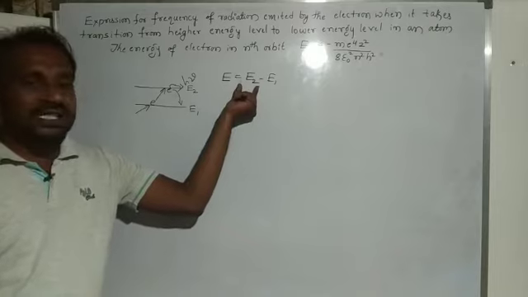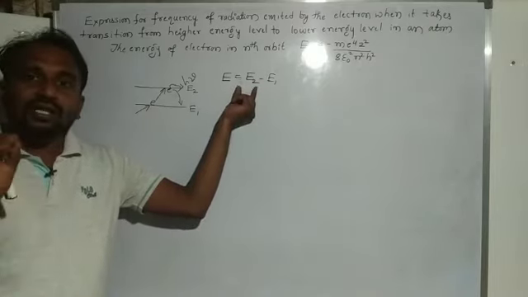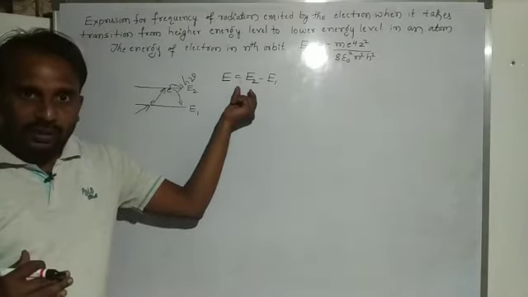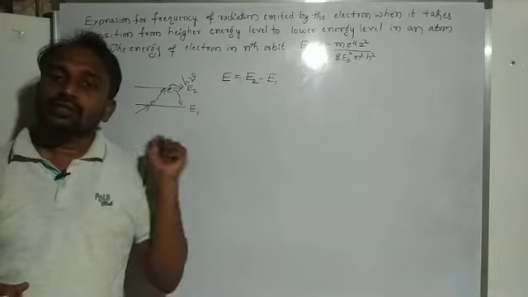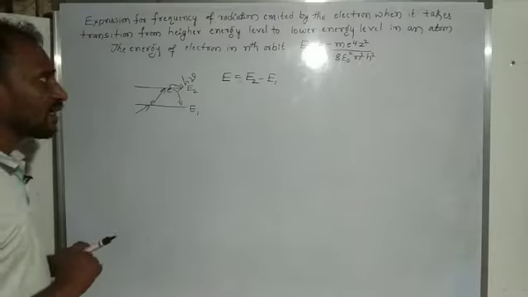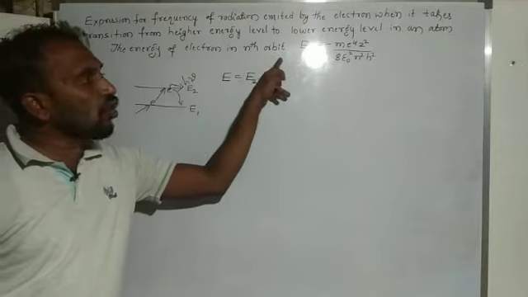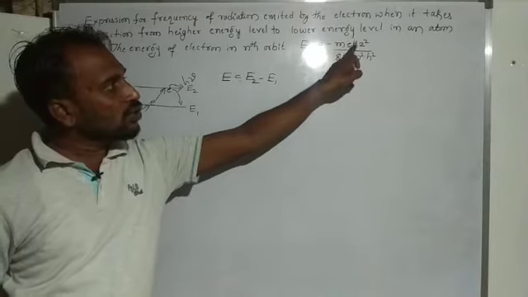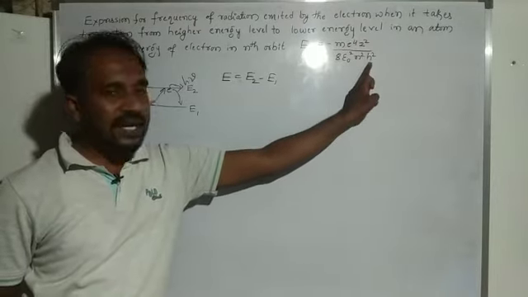Whenever an electron present in an excited state or higher energy level makes a transition from a higher orbit to a lower orbit, the formula is E is equal to E2 minus E1. This is from Bohr's postulates. You already know the energy of an electron in the nth orbit: En is equal to minus m e raised to 4 z square divided by 8 epsilon naught square n square h square.